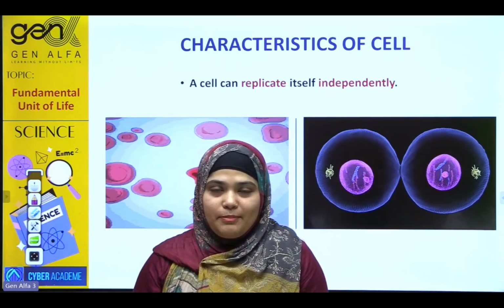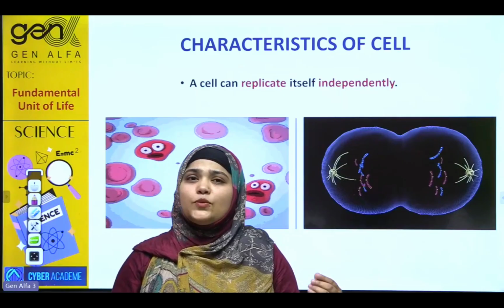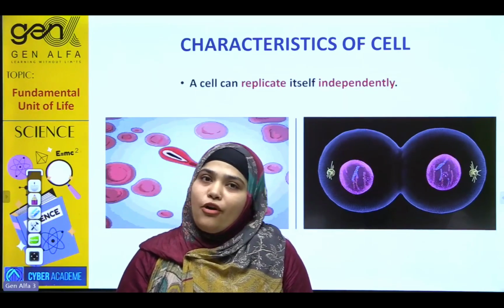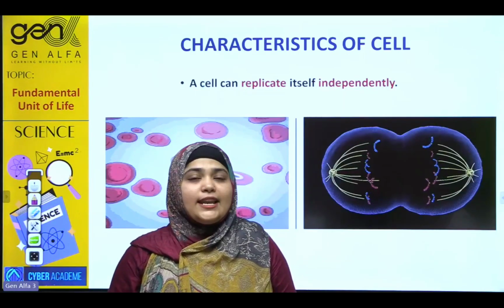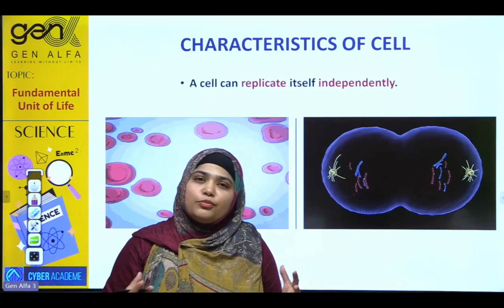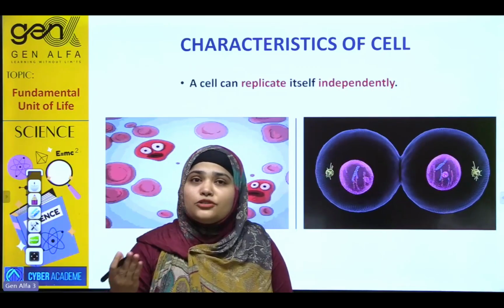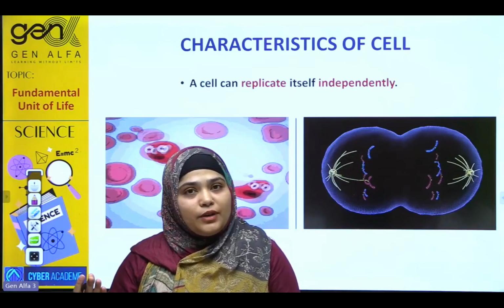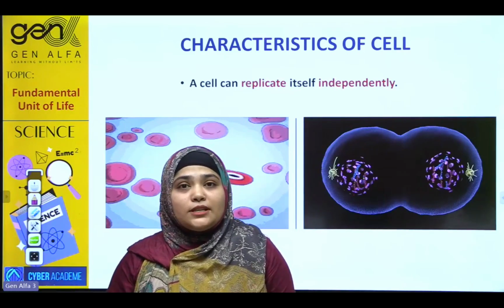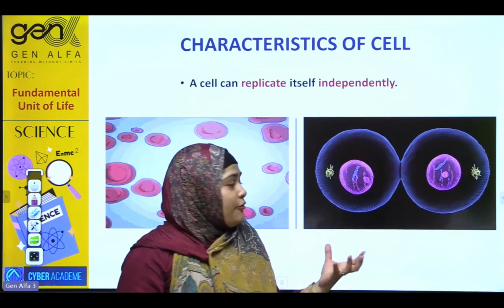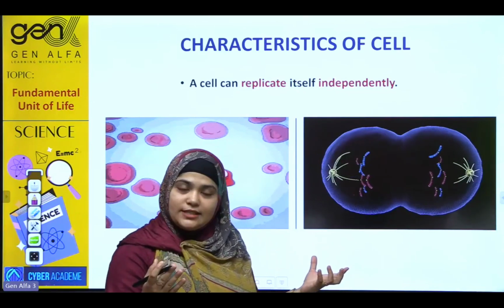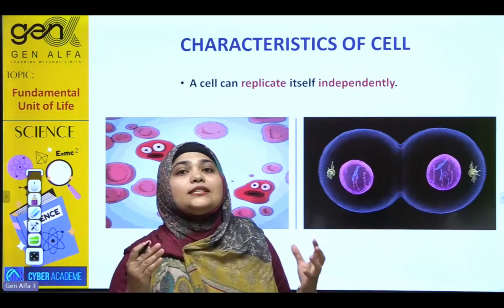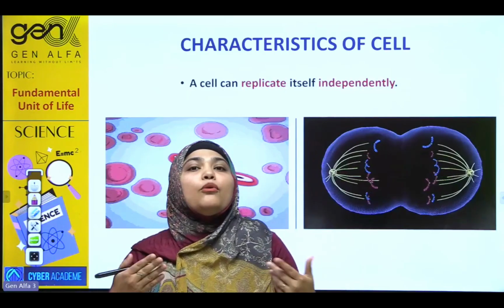So replication here is the cell making a copy of itself. So yes, the cell has the ability to perform the process of replication individually. And this process is done by cell division. Cell division means when the cell is going to divide into more cells.